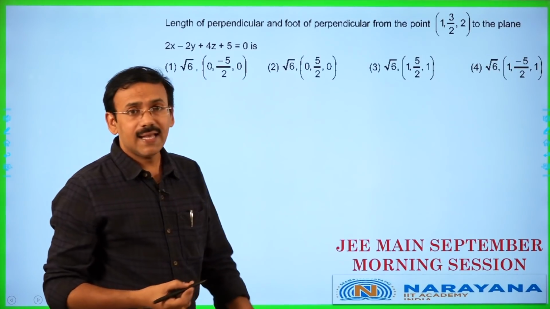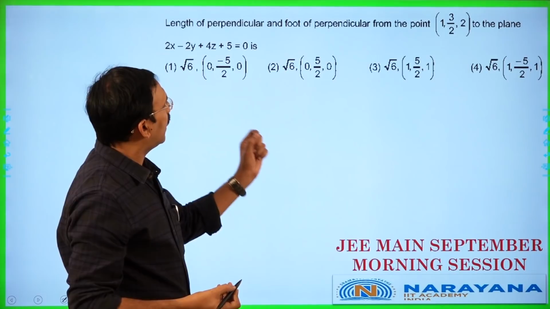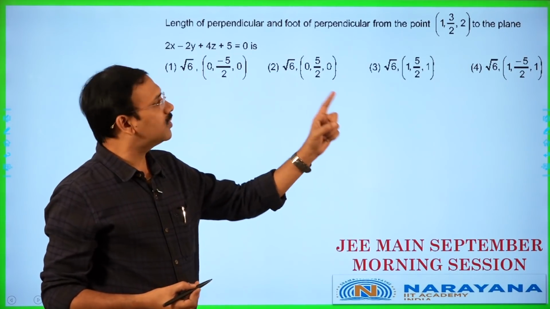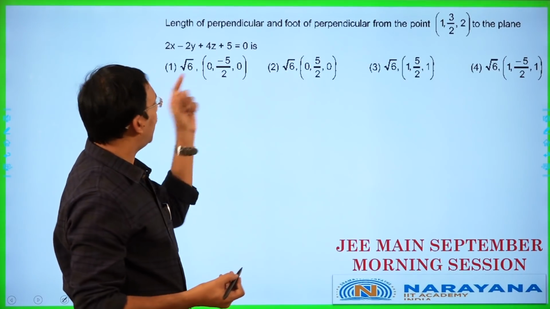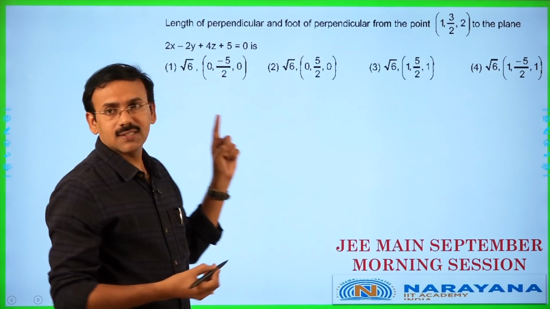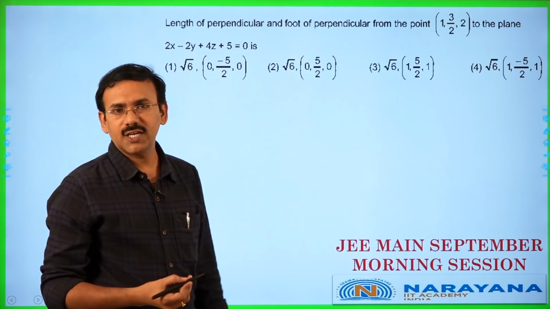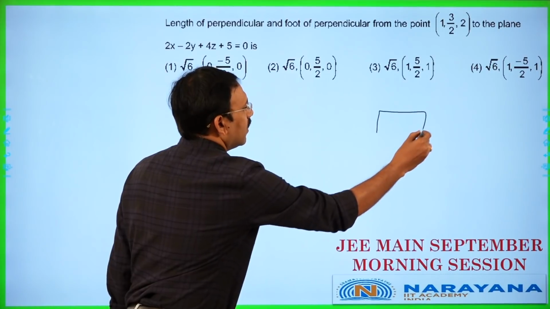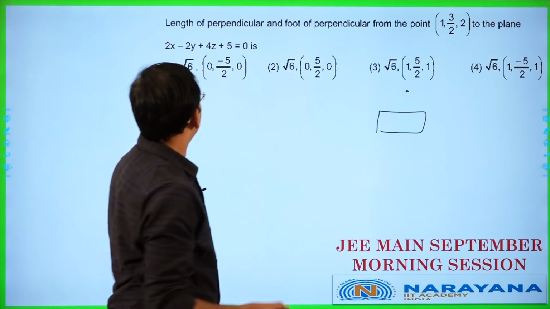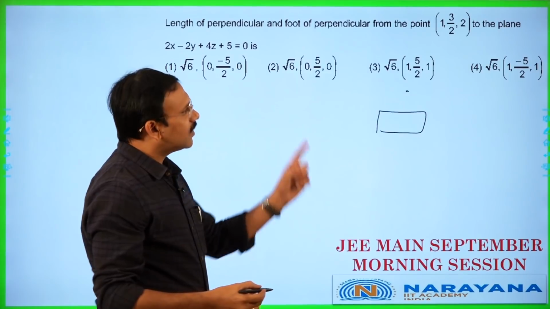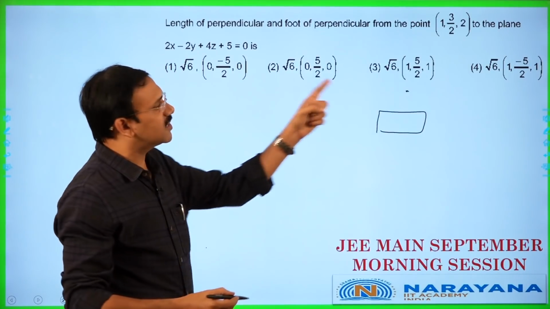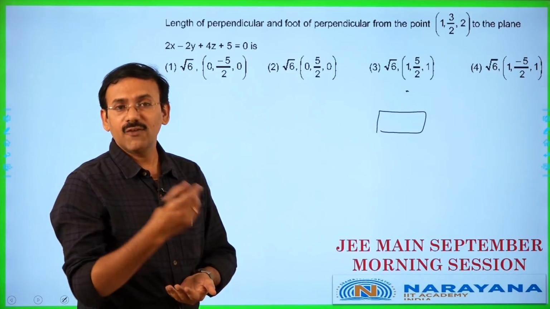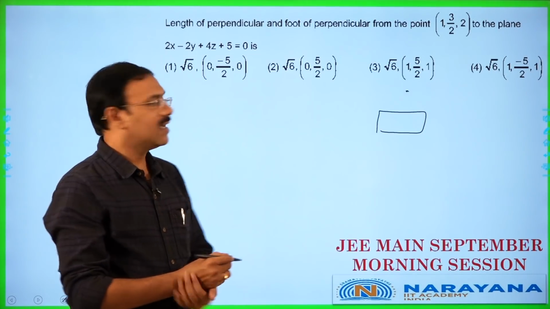You see, the length of the perpendicular and foot of the perpendicular from the point (1, root 3 by 2) to the plane is given: 2x minus 2y plus 4z plus 5 equal to 0. So a plane equation is given, a point is given. So here you see in all the options perpendicular distance is the same. It is unnecessary to find the perpendicular distance. If you find the foot of the perpendicular, it is enough.